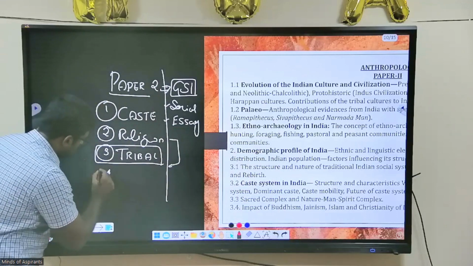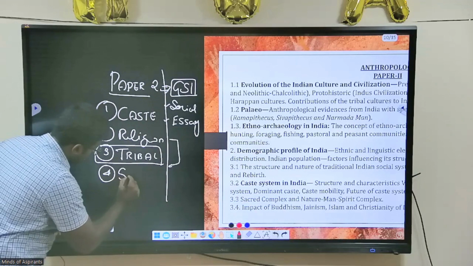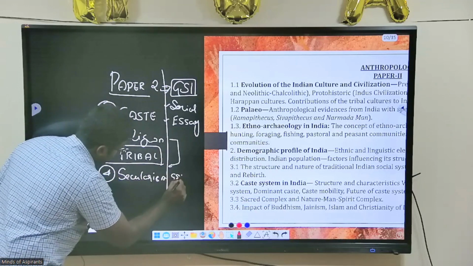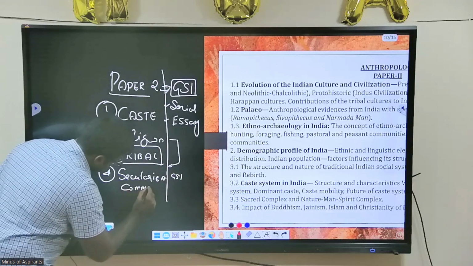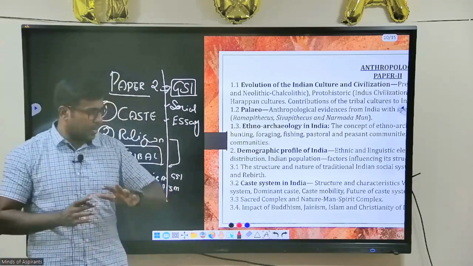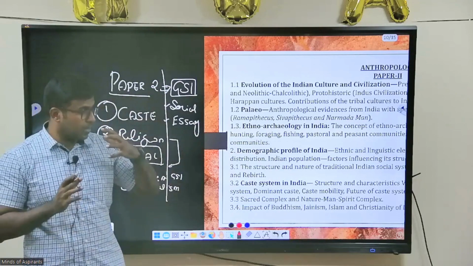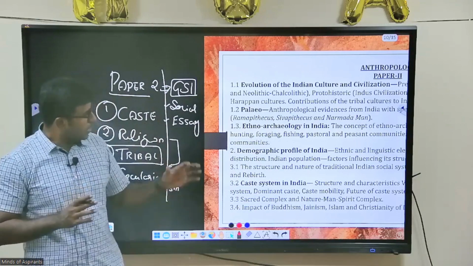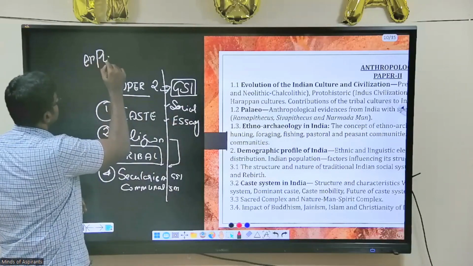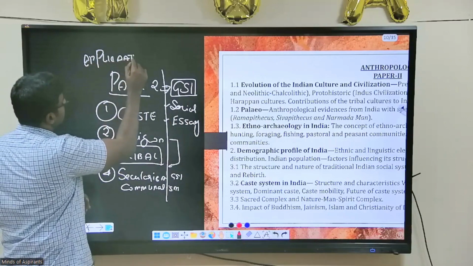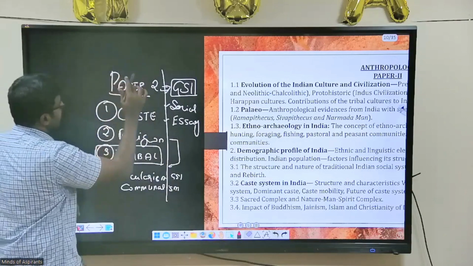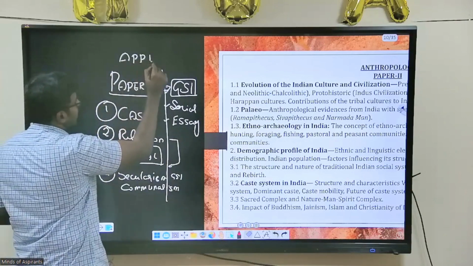The fourth part will be about tribes, secularism, and communalism. All this is your syllabus in GS paper 1: communalism, regionalism. The first paper is theoretical and understanding based, while the second paper is application based. All the things you have studied will be applied here, and it will help you get a higher score.